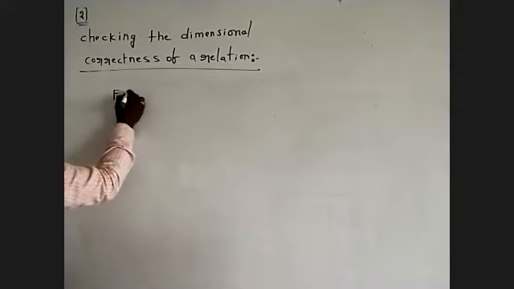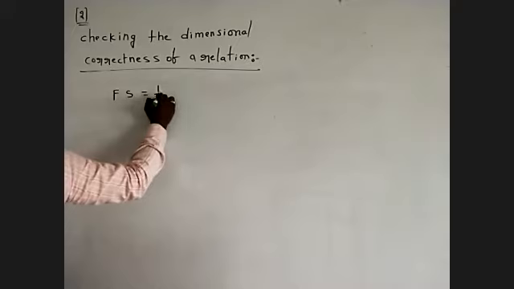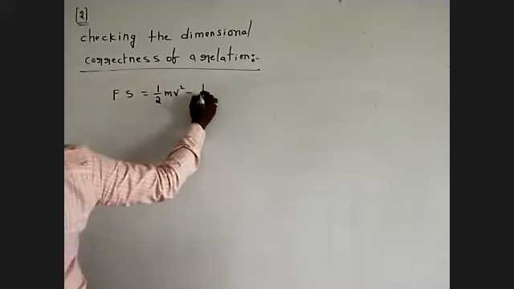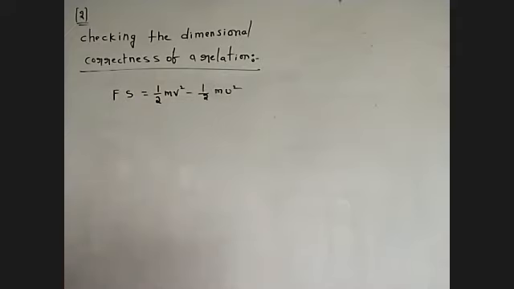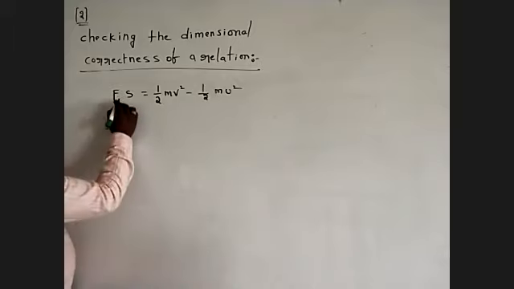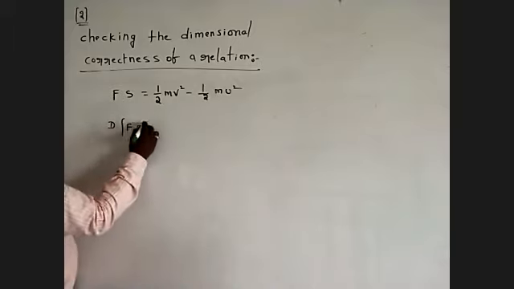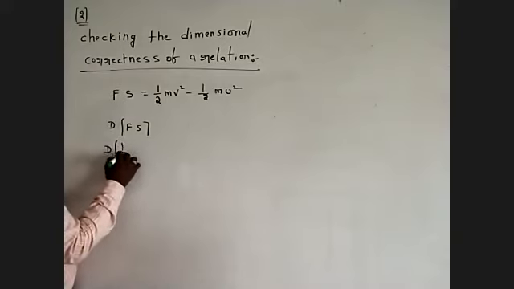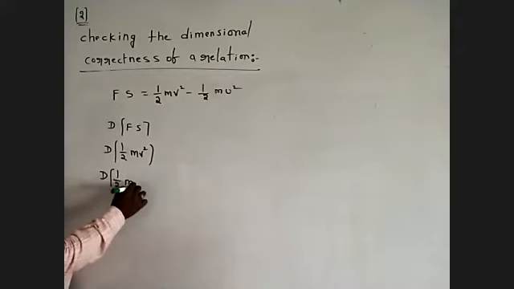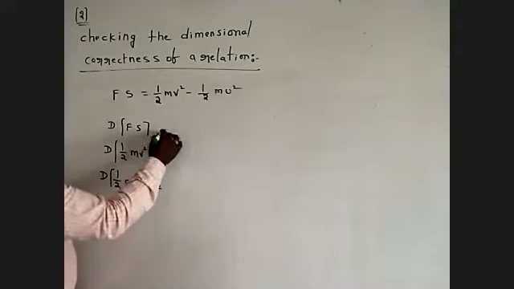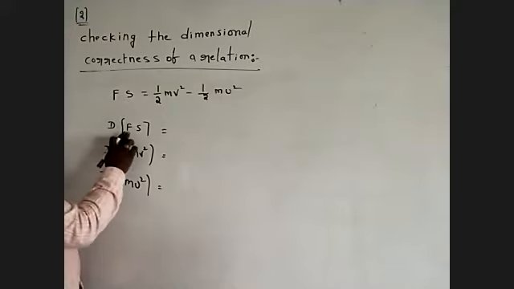Next, F s is equal to half M v squared minus half M u squared. Dimensions of F s. Next, dimensions of half M v squared.